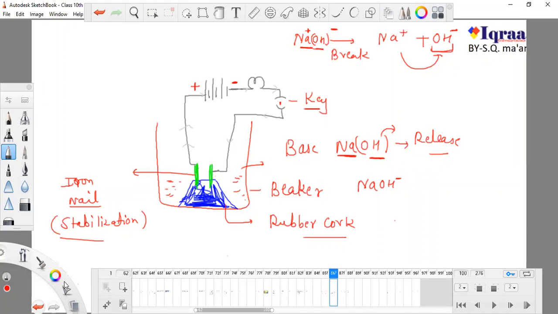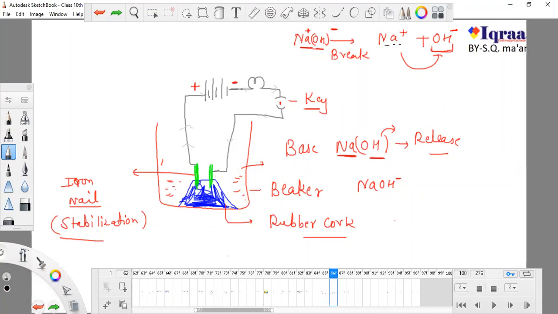Two things will occur in this solution. There will be plenty of sodium ions, and at the same time plenty of hydroxide ions. Now what would happen next? The next thing that is going to happen is that these ions will move. So I am moving these ions. How will these ions move?